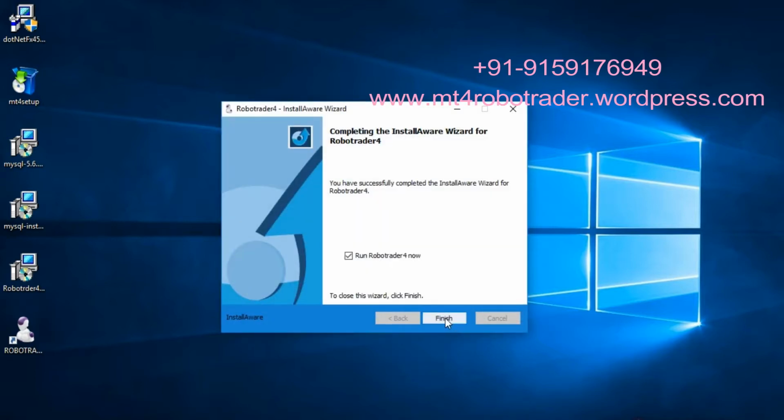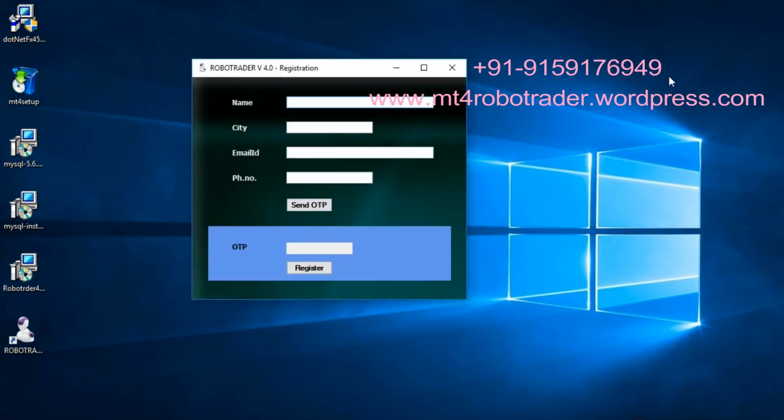Finally click on Finish. Give details in the registration form and click on Send OTP.